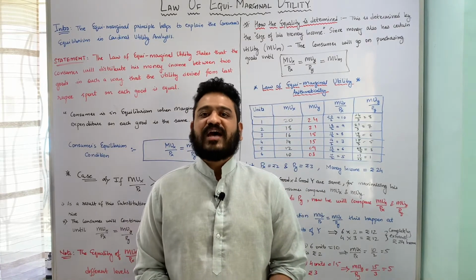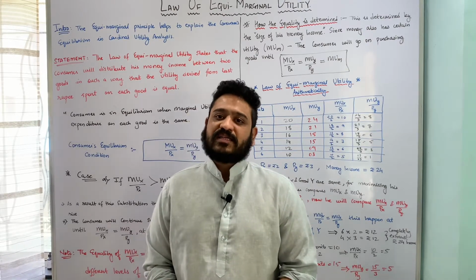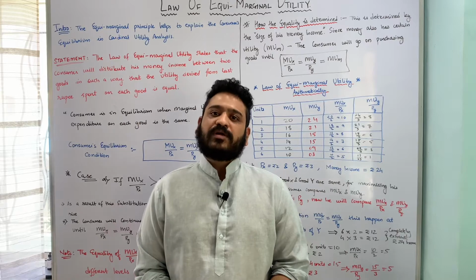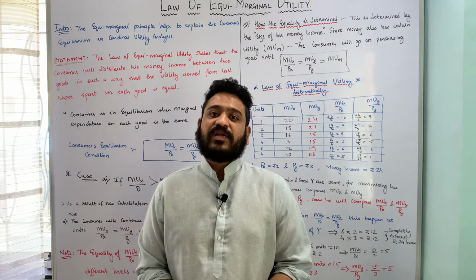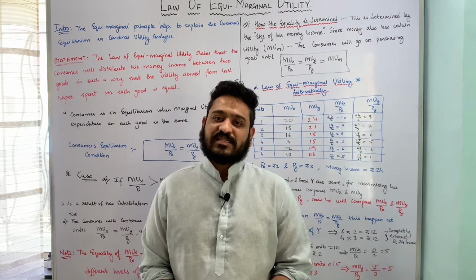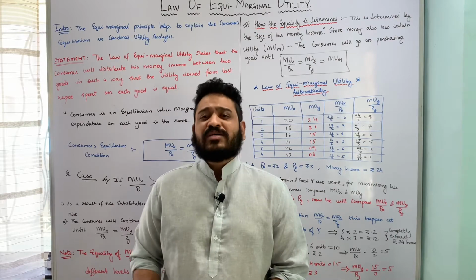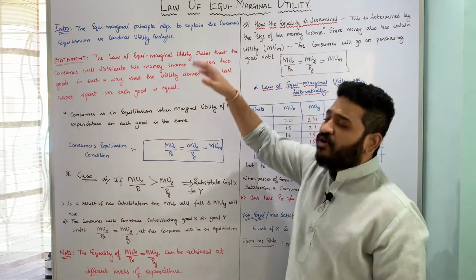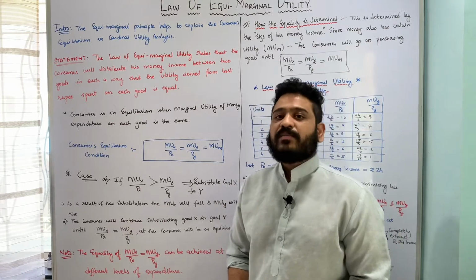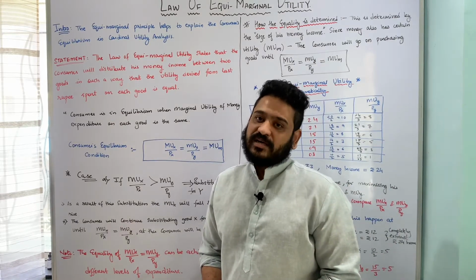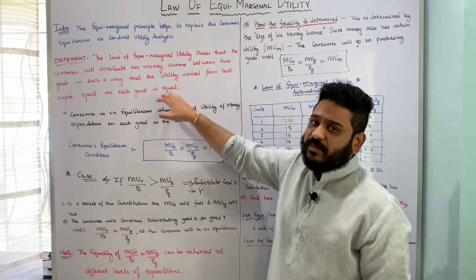In my previous lecture, I dealt with the law of diminishing marginal utility. In today's lecture, I will talk about one of the very important concepts as far as the cardinal utility analysis is concerned, the condition for equilibrium in the cardinal utility analysis, and it is called the law of equimarginal utility. So let's get started. The principle of equimarginal utility is really important in understanding the equilibrium conditions under the Marshallian cardinal utility analysis.